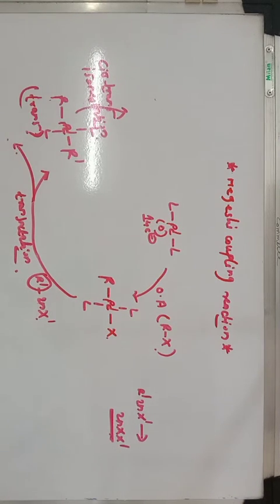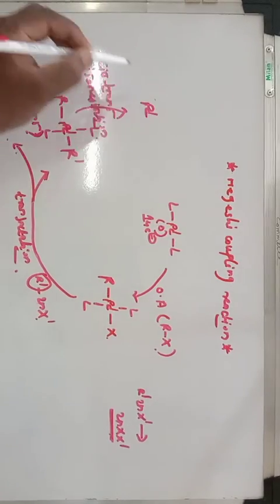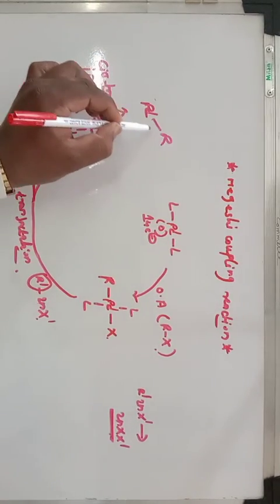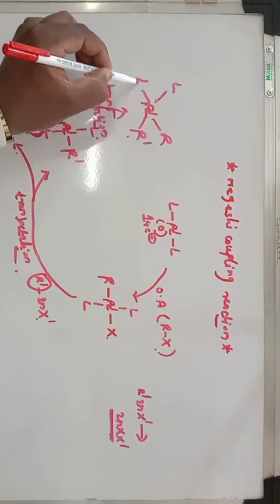Because the last step of any catalytic cycle is the reductive elimination, and for reductive elimination the two ligands must be cis to each other. Therefore this complex, which has a trans structure, isomerizes into a cis form. So what you get here is Pd, this is your R, this is your R', this is your L, this is your L.